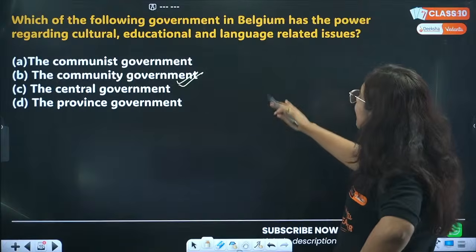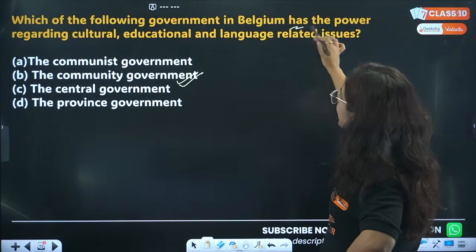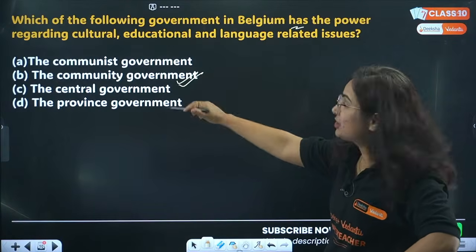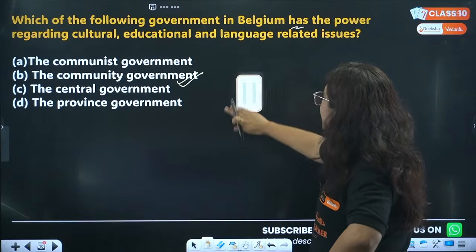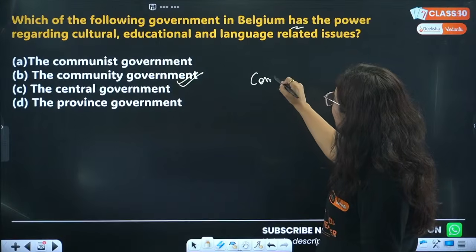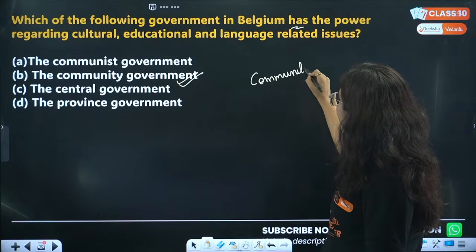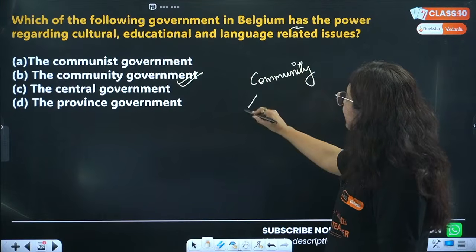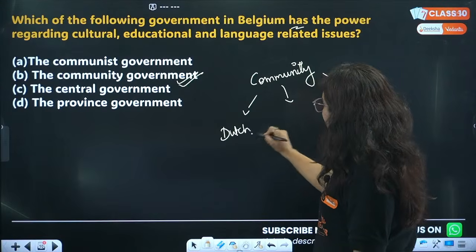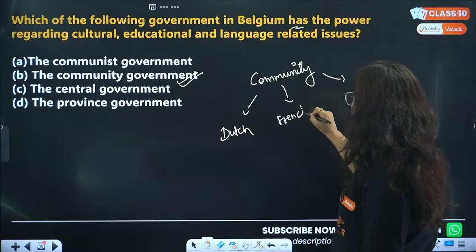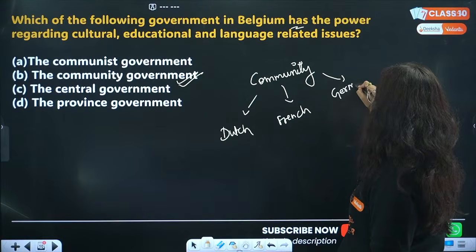Which of the following governments in Belgium has the power regarding cultural, educational issues? A separate, different type of government was made, that is the community government. There were three communities living there: Dutch, French, and German.